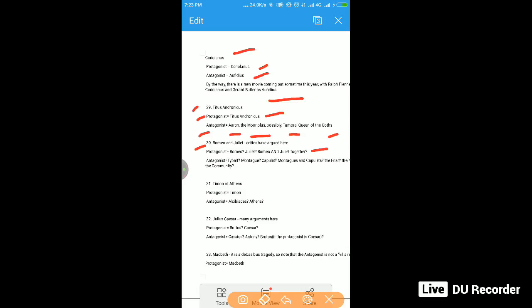There is always an argument about this thing. Antagonist was Tybalt, Montague or Capulet. Montague and Capulet, the friar and the community. Again, the same thing. There was an argument about this, so you can see here lots of arguments are there.